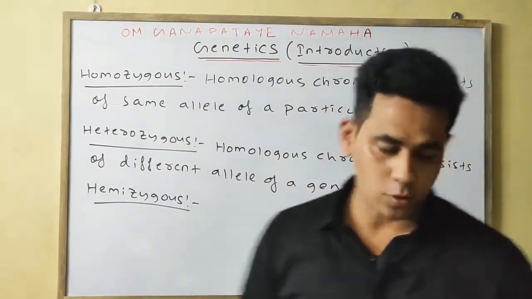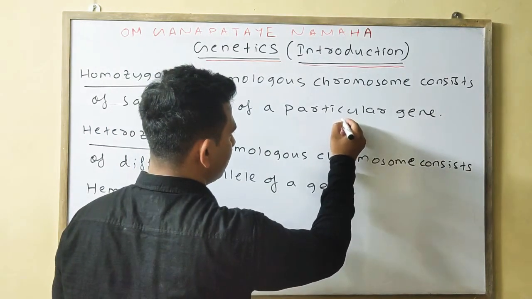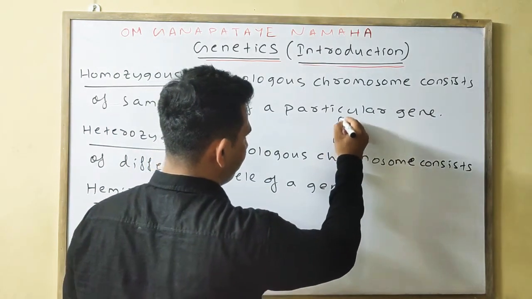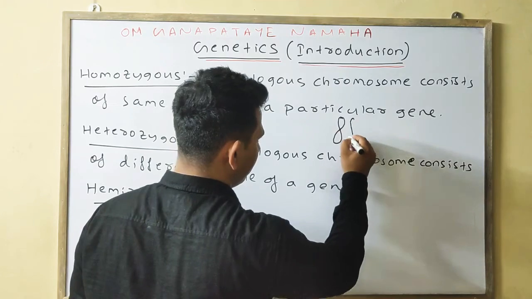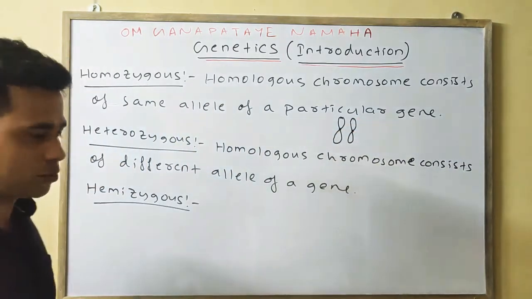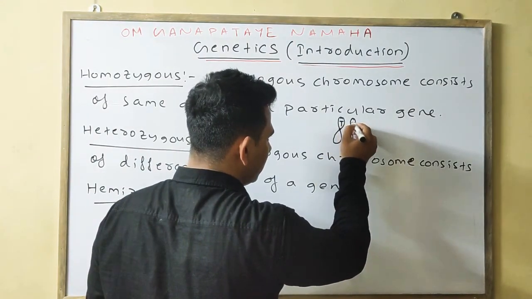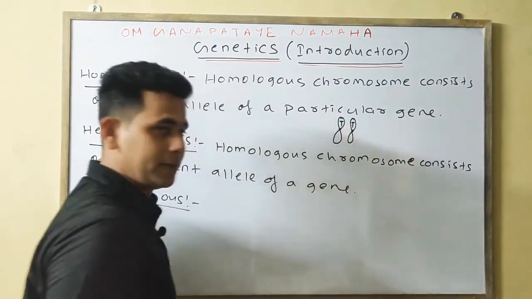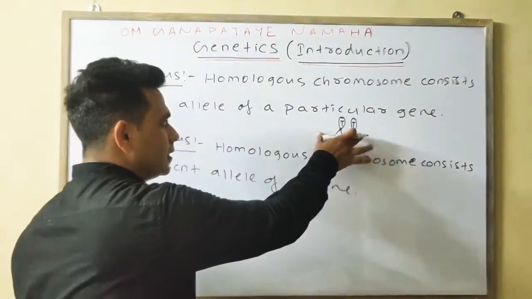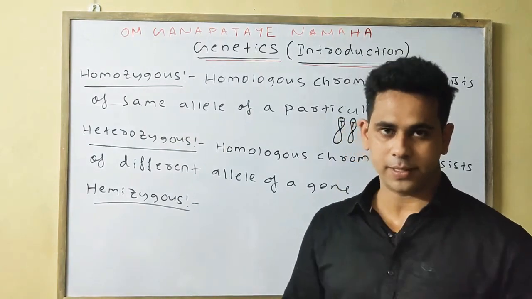In the case of homozygous, suppose this is the homologous chromosome. This one is capital T and this one is also capital T. In this case it is known as homozygous because the same allele is present.